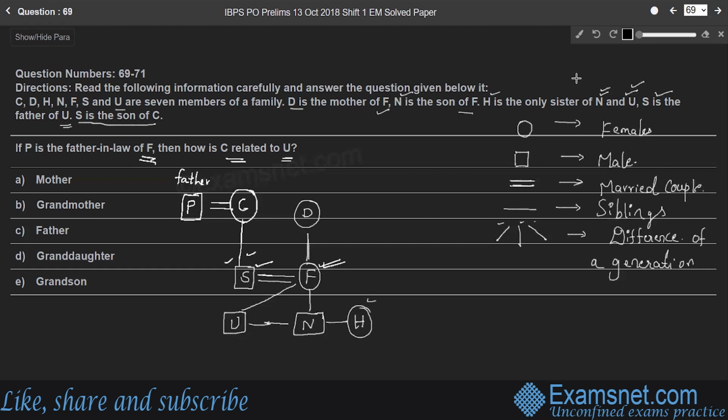Then the question, how is C related to U? So U is son of S. C becomes grandmother of U. That means for U, C is father's mother. S is father. C is father's mother. That means grandmother. Therefore, C is grandmother of U. Option B.